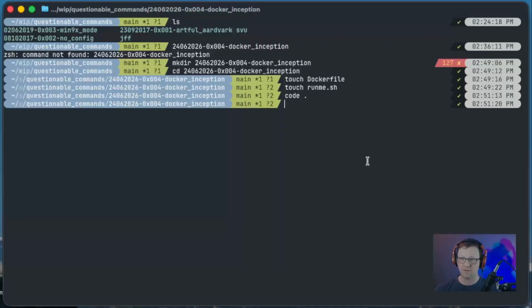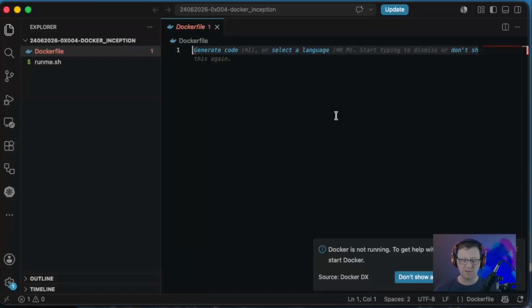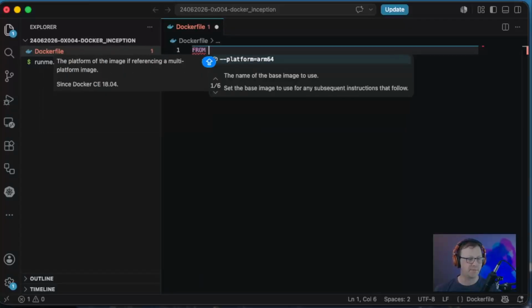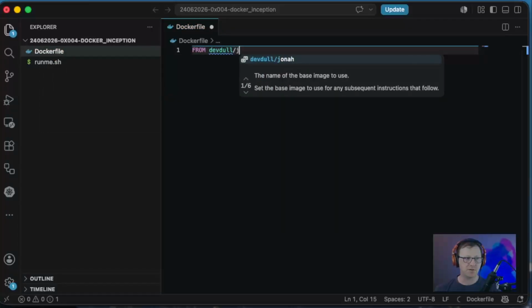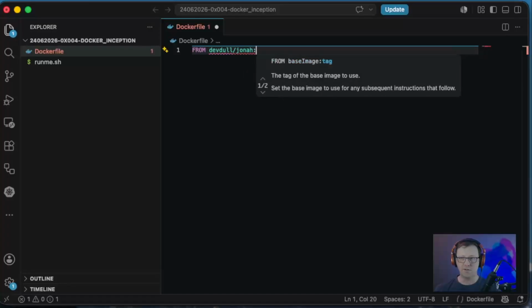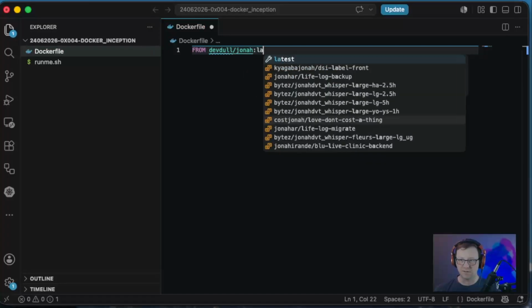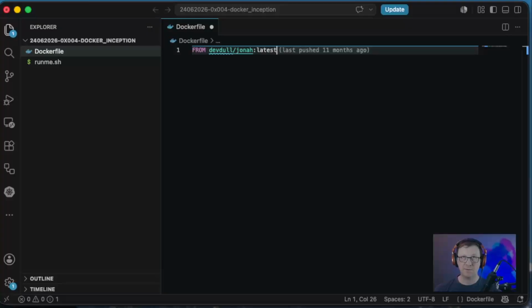I'll go ahead and fire up VS Code. And in the Dockerfile, I know I want to use a Docker image I just created that is Docker in Docker renamed to Jonah. Okay, so FROM dev.dol/jonah, we'll go ahead and just use latest. And because we want to run Docker in Docker inside of Docker in Docker, did I say that right? Someone tell me if I said that right.